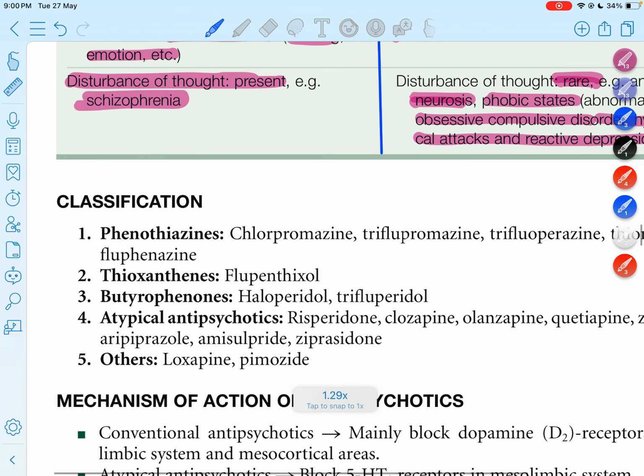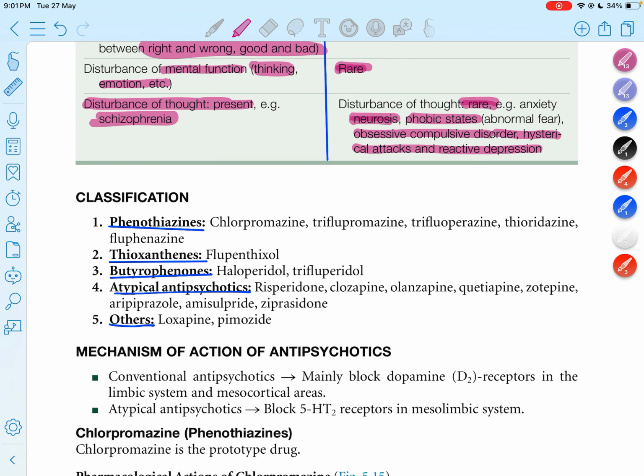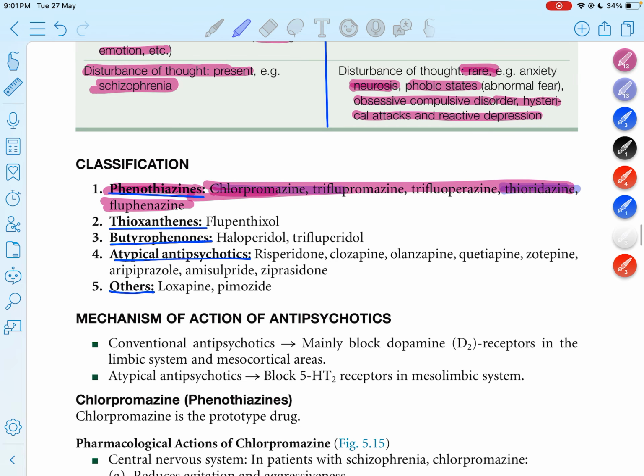Moving on to the classification of the drugs: phenothiazines, thioxanthenes, butyrophenones, atypical antipsychotic drugs, and other groups. The phenothiazines include chlorpromazine, trifluoperazine, thioridazine, and fluphenazine. We also discussed the mechanism of action and other things for these drugs.